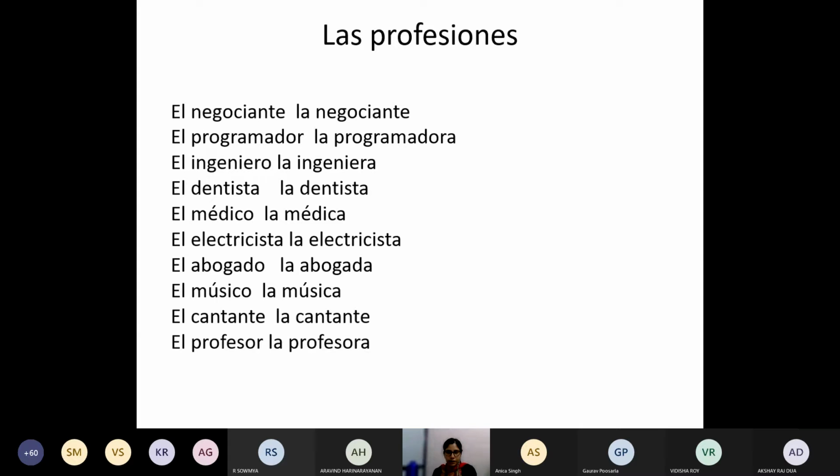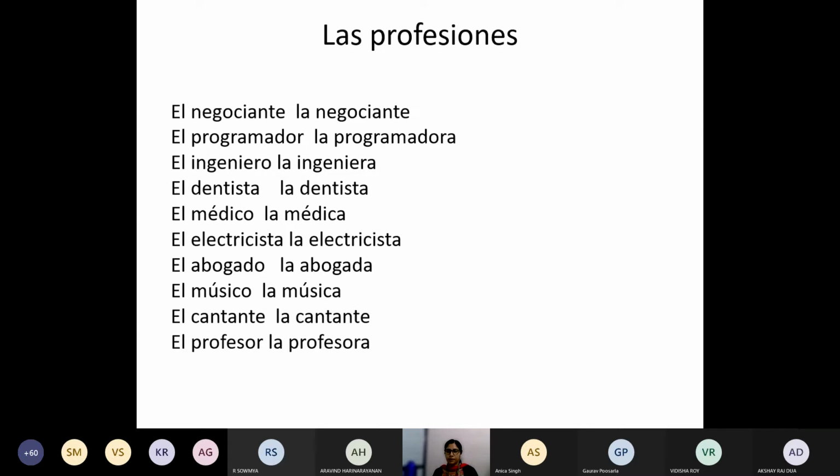I have not given the English one. I'll just tell you. If you get confused, you can find out online also. But the words which I have given will be fine for you. For example, negociante, the business person. Negociante is for both, male or female. Okay. I have not written businessman or businesswoman. I have written business person.